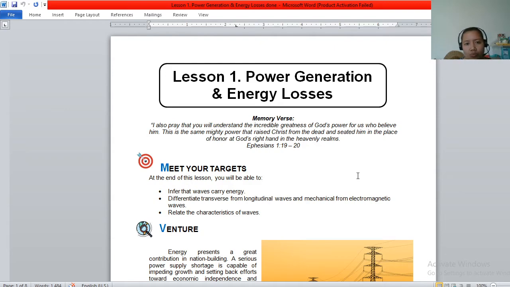Let's start by reading our memory verse. It's found in Ephesians 1 verses 19 to 20. It says, I also pray that you will understand the incredible greatness of God's power for us who believe Him. This is the same mighty power that raised Christ from the dead and seated Him in the place of honor at God's right hand in the heavenly realms.